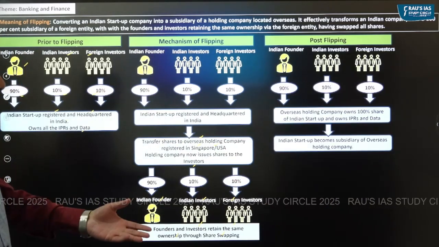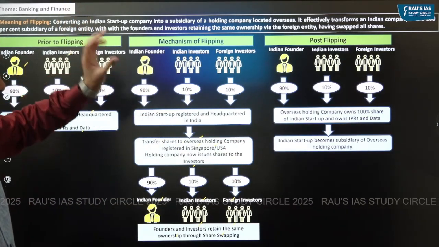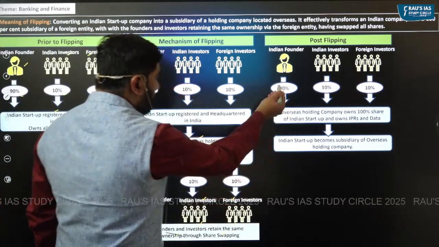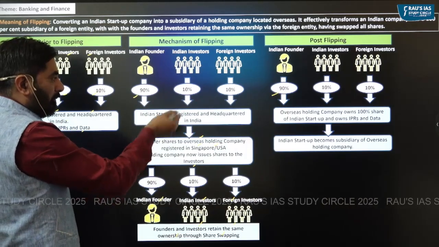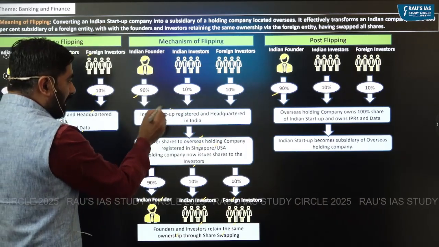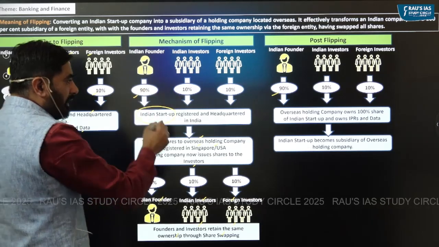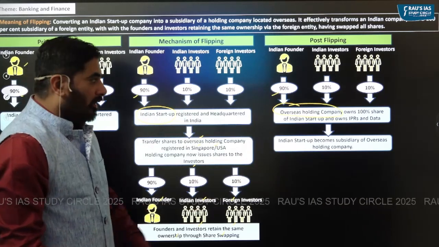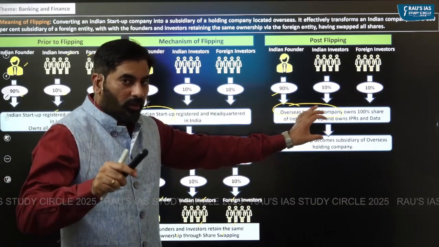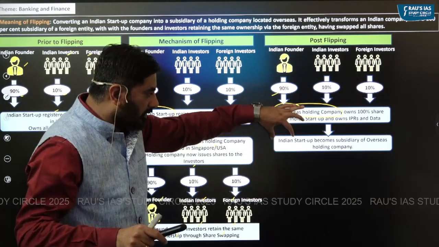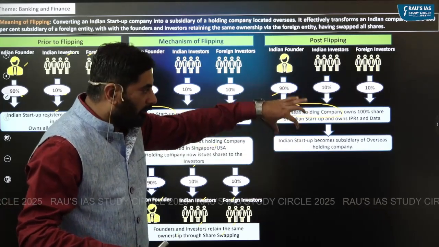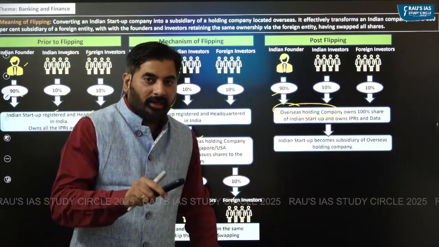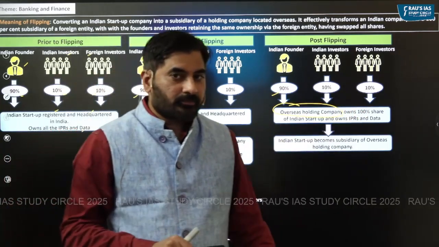You can see post flipping, Indian founder, Indian investors, foreign investors will have the same ownership which they used to have before. But before, this ownership was in an Indian startup company. Now the same ownership they'll have in the overseas holding company. And this overseas holding company will now not only own the Indian startup company, but it will also own intellectual property rights and data of this Indian startup company.